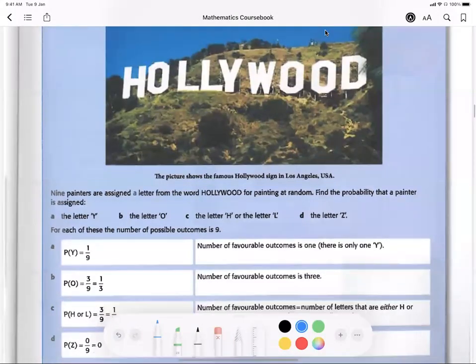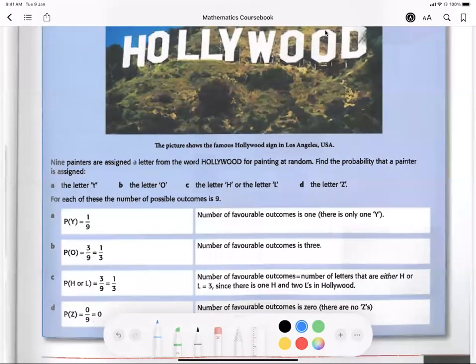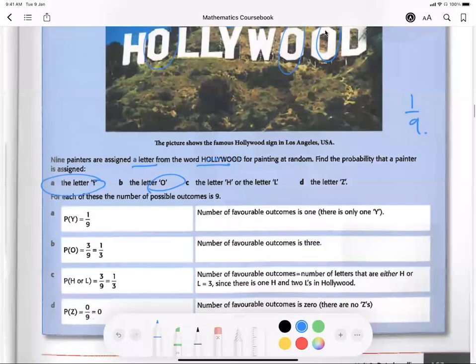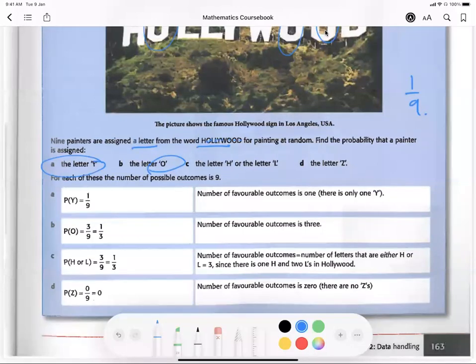Simplification of a fraction. Now, 9 painters are each assigned a letter from HOLLYWOOD for a painting at random. Find the probability that a painter is assigned the letter Y. How many Ys are there? Only 1. 1 out of 1, 2, 3, 4, 5, 6, 7, 8, 9. So 1 over 9. Letter O, how many O's are there? 1, 2, 3. So 3 over 9. Simplify, 1 over 3.